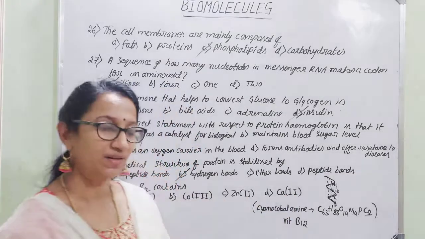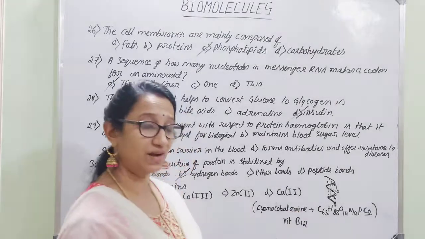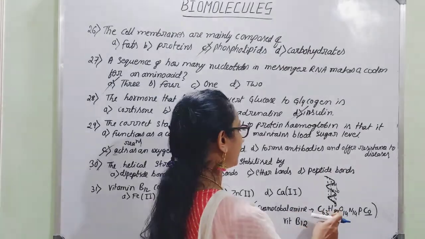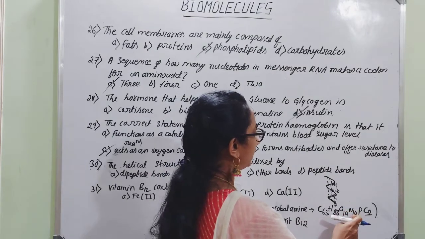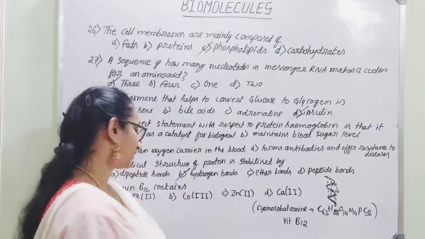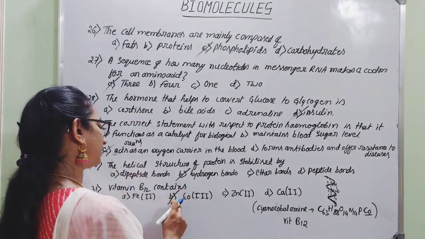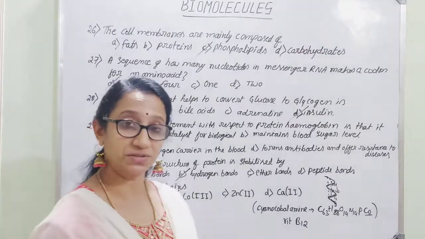Last question. Vitamin B12 contains Fe2, cobalt 3, zinc 2 and calcium 2. Which is the right answer? Actually, vitamin B12 is called cyanocobalamin. Its composition is C63, H88, O14, N14, P along with cobalt. So we can say that cobalt is the right answer. Vitamin B12 contains cobalt in the oxidation state 3.